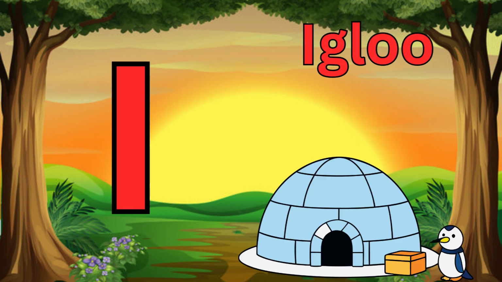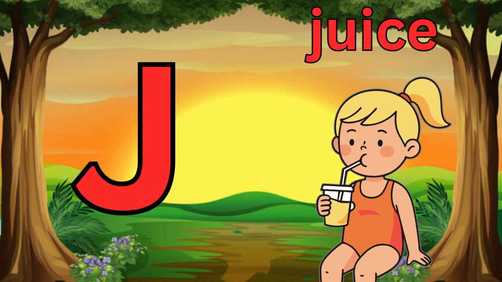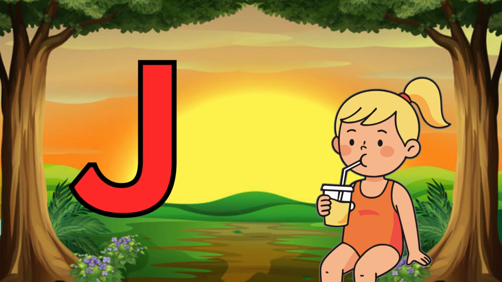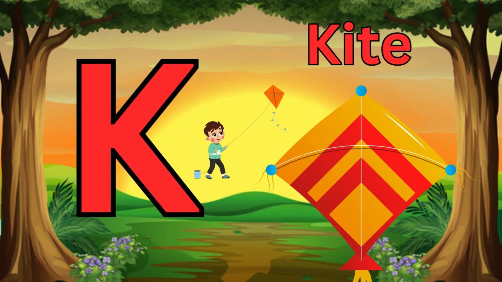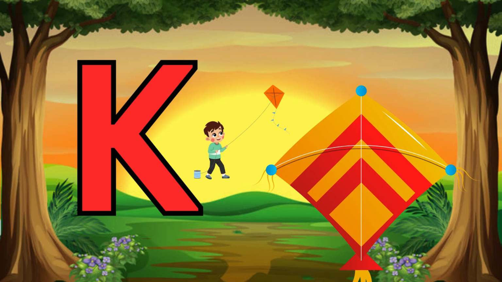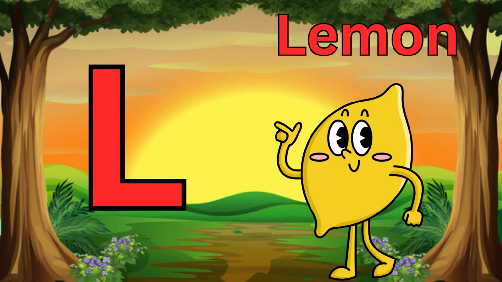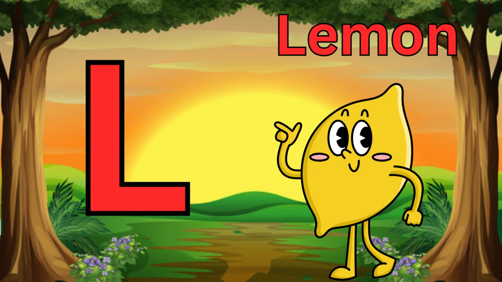I is for igloo. J is for juice. K is for kite. L is for lemon.